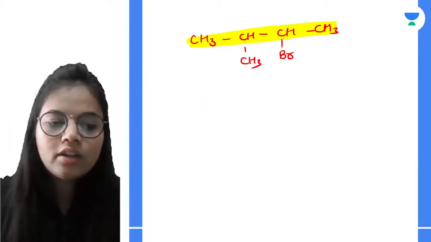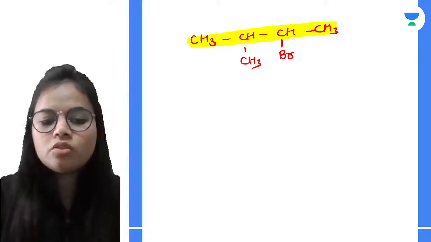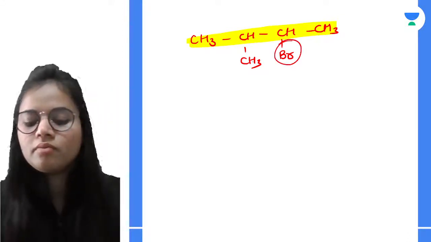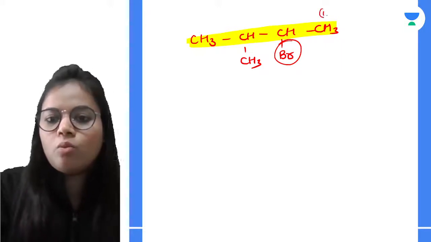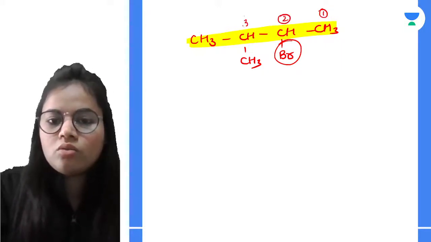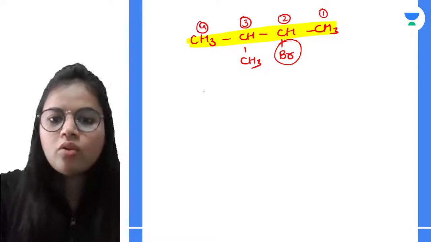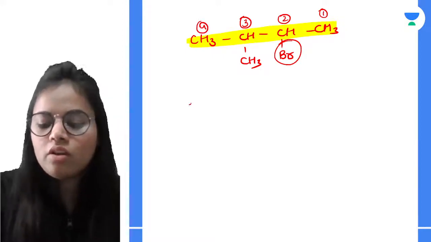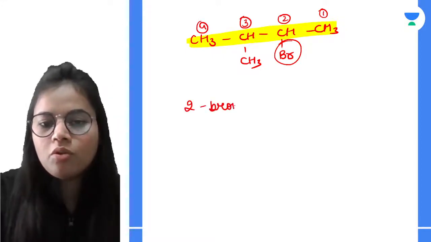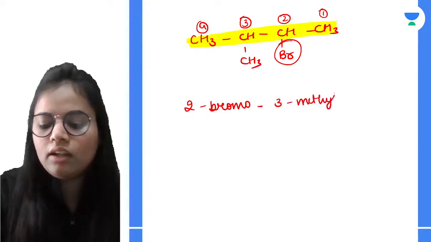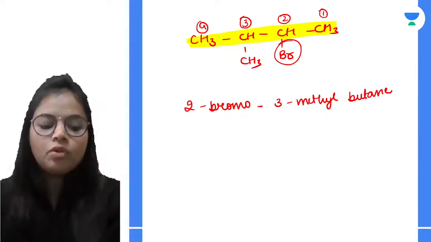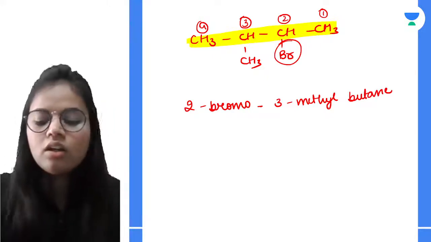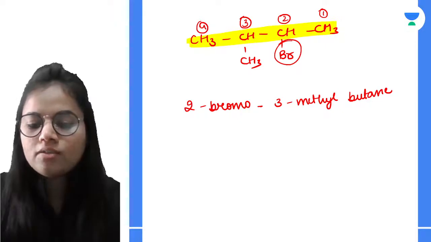But over here we will be giving more preference to bromine, and we will be starting numbering from here: 1, 2, 3 and 4. So it will be named as what? 2-bromo, 3-methyl, and the longest chain is 4 carbons, so butane. All right, hope that is very much clear.